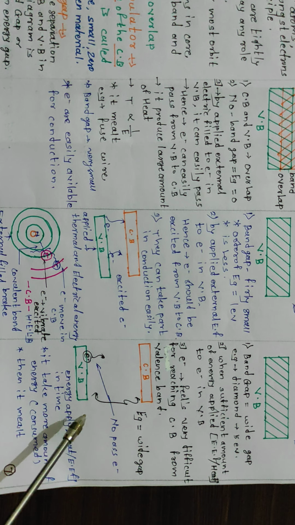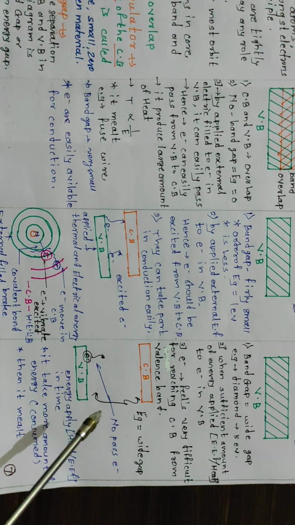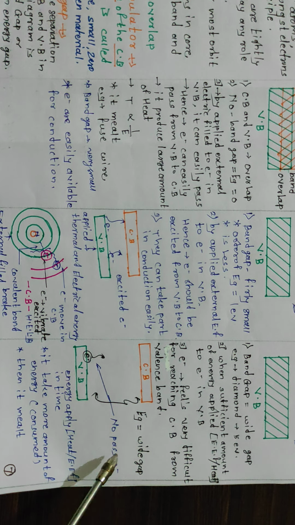has no possibility to pass from the valence band to the conduction band, because a wide gap, a large gap, is present.